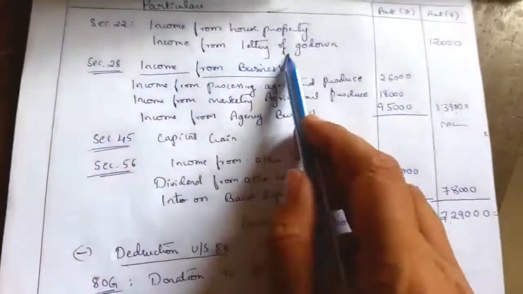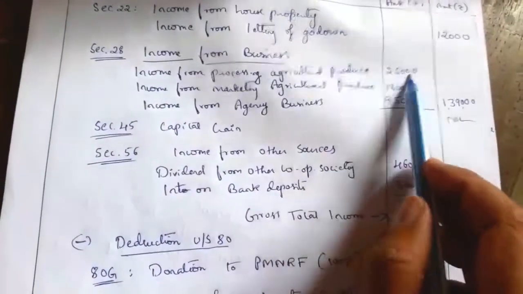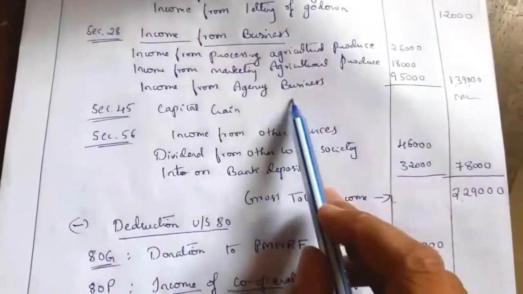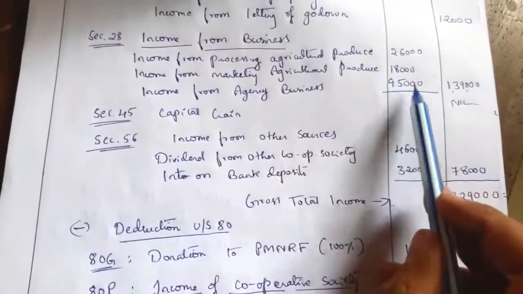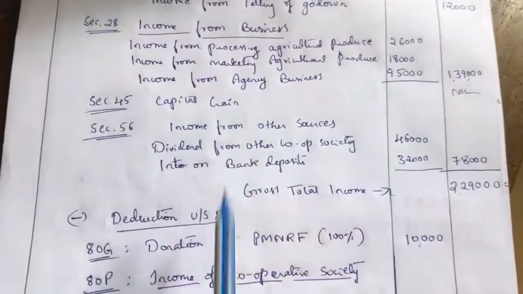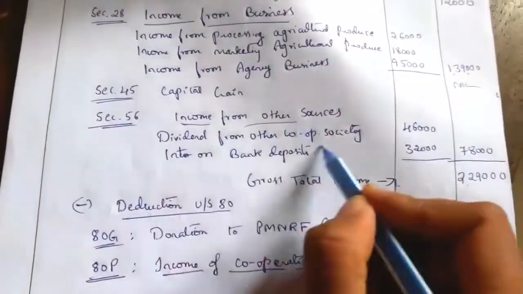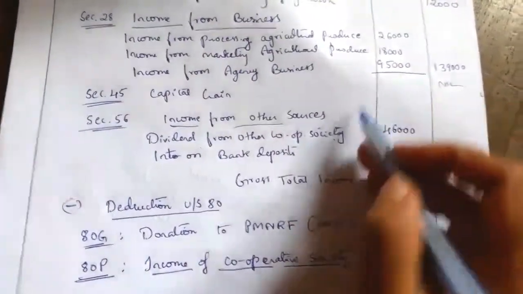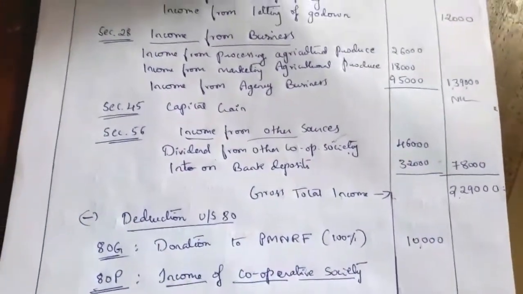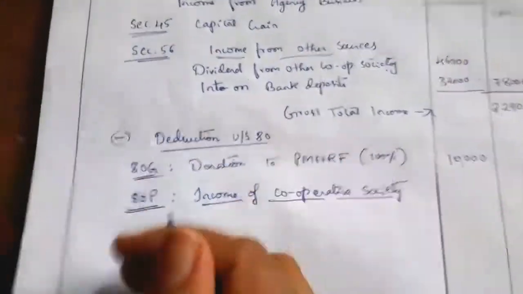That is income from letting of godown 12,000, income from processing of agricultural produce 26,000, income from marketing agricultural produce 18,000, and income from agency business, which we can take at maximum 50,000, not more than that. Capital gain cannot be claimed here. Under income from other sources, we have dividend from other cooperative society. It is from a cooperative society, so we can claim it. Interest on bank deposit we cannot claim. So we take 5 items here; the deduction is only for these 5 items.